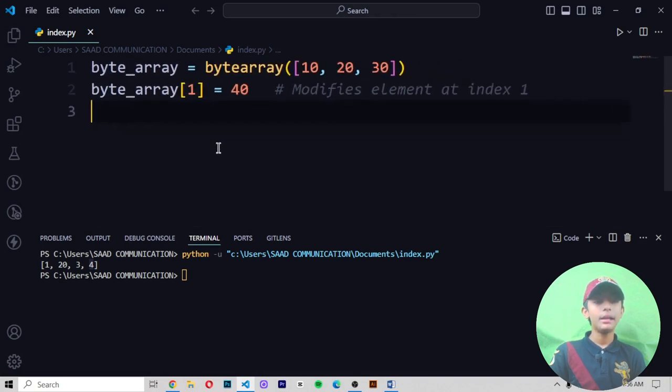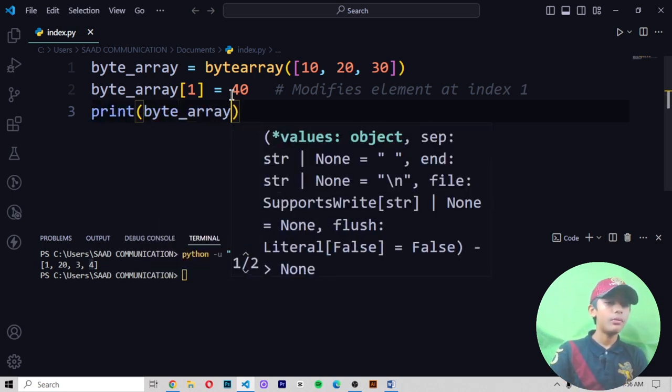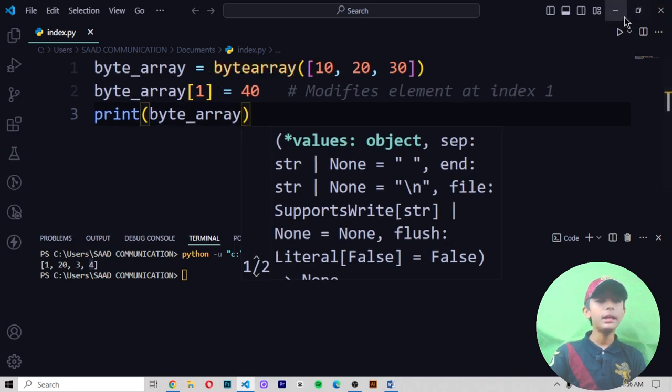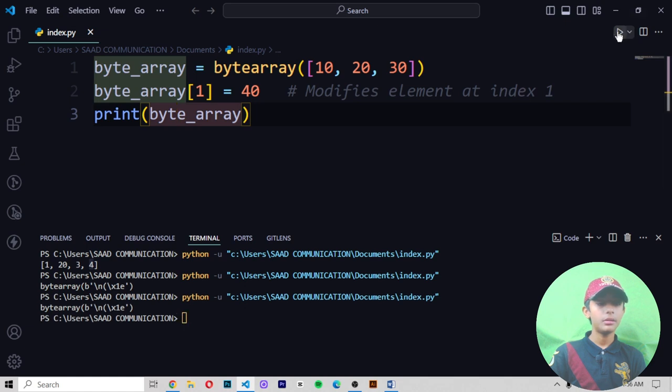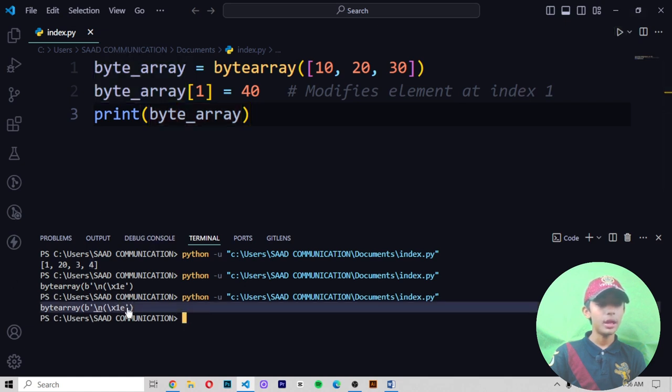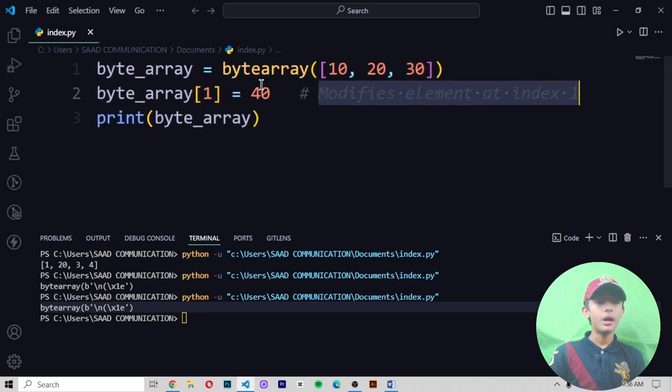Like this is a byte array. In the second line, it modifies the element at index 1. Okay, it is modifying the element. Let me show you. Now it gives me 10, 40, then 30. Let me show you. Sorry, save it and run it. So, byte B, okay. In the second line, it is modifying the data. It is modifying the element at index 1 from 20 to convert it into 40.